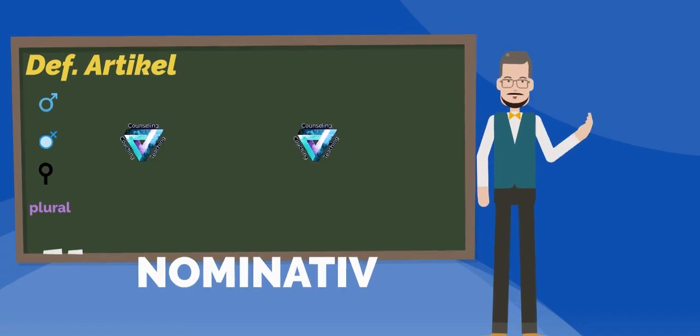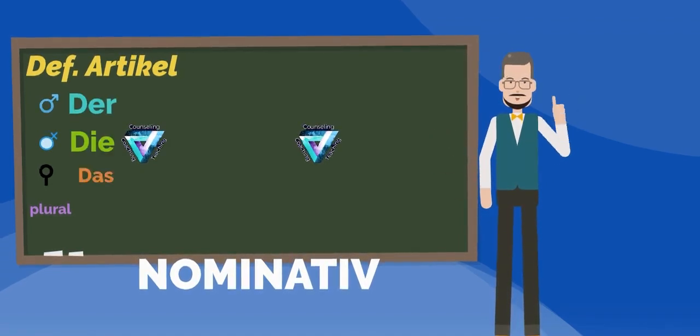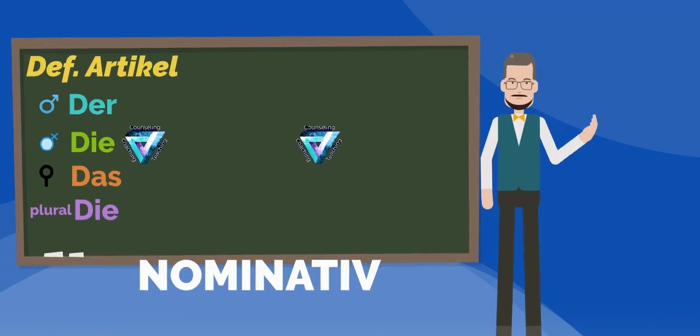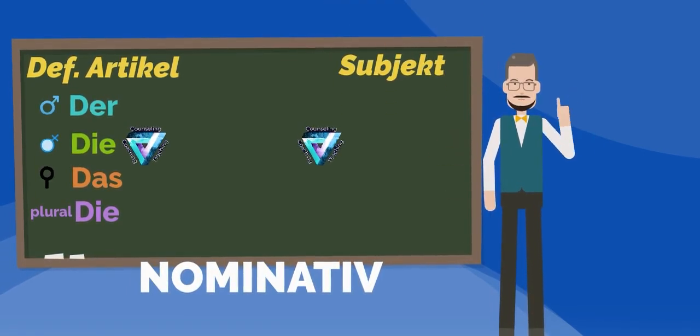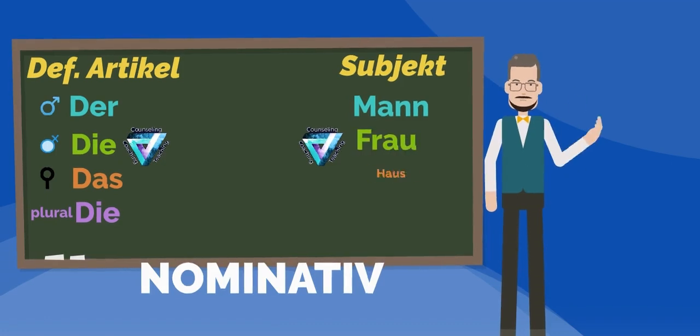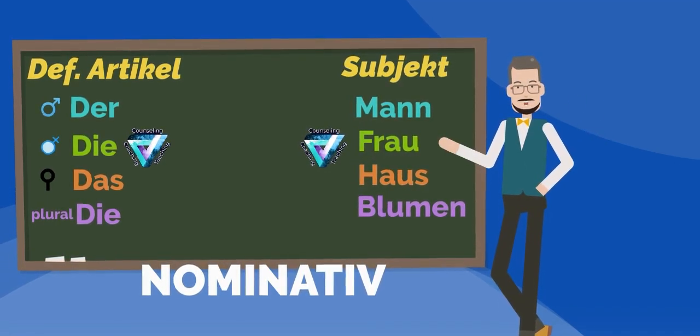As we already know, the definite articles in the nominative case are der, die, das, and die. Now, let's add a corresponding subject. Like Mann, Frau, Haus, and Blumen. But what if the subject feels lonely?